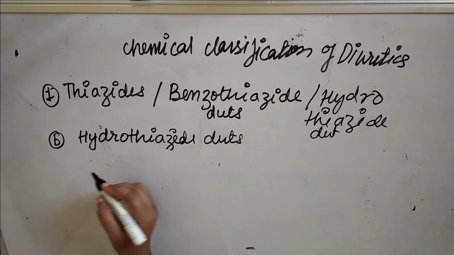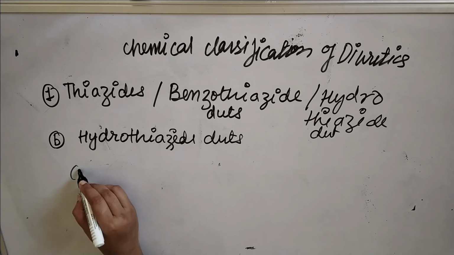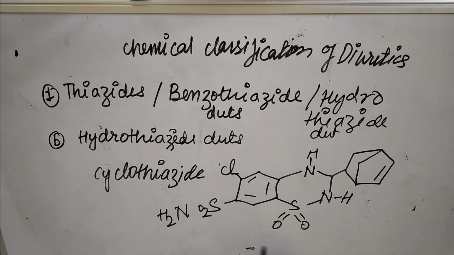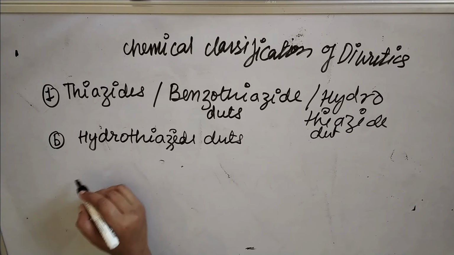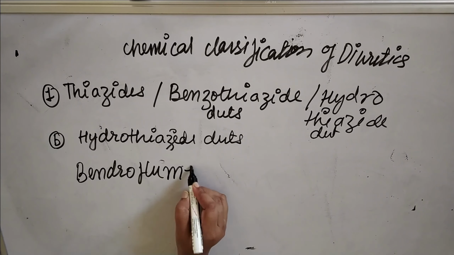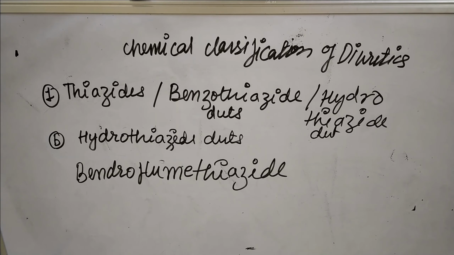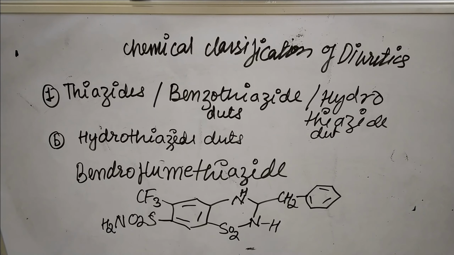Another example of hydrothiazide derivatives is cyclothiazide. This is the structure of cyclothiazide. Another example is bendroflumethiazide, and this is the structure for bendroflumethiazide.